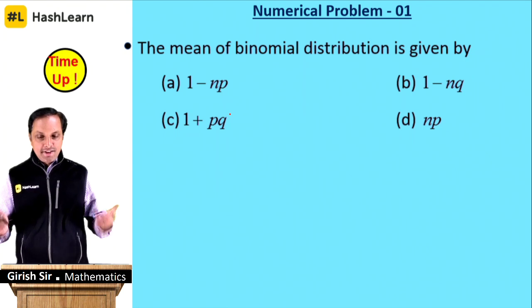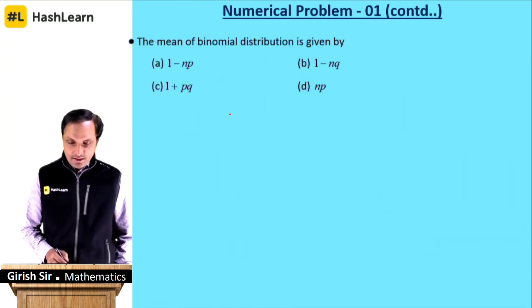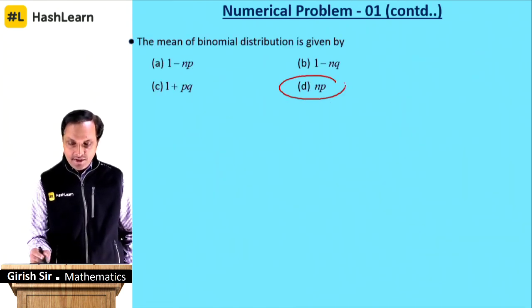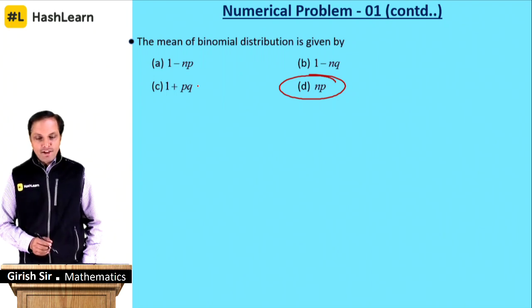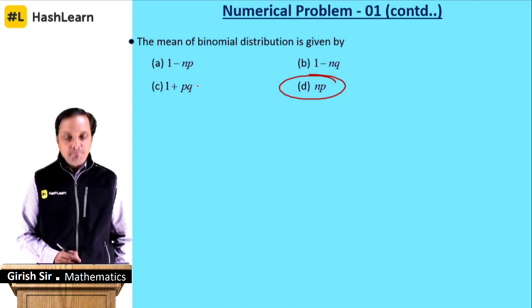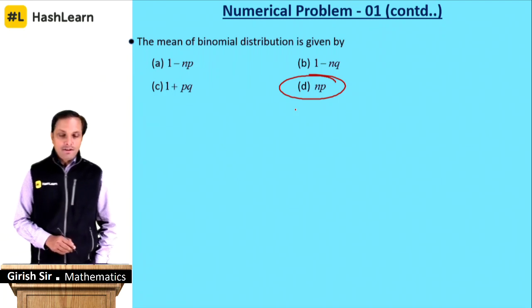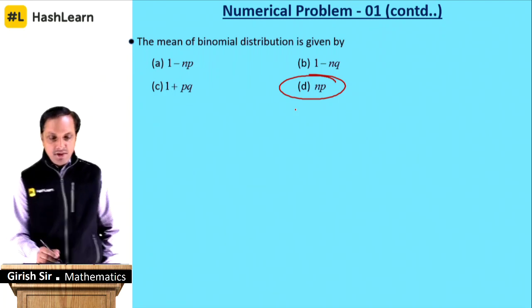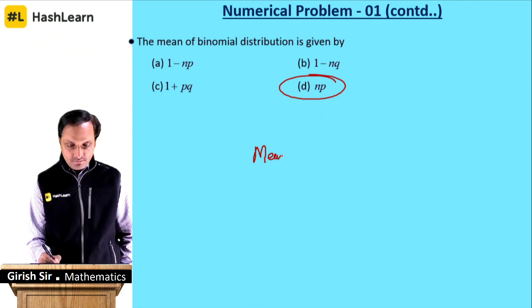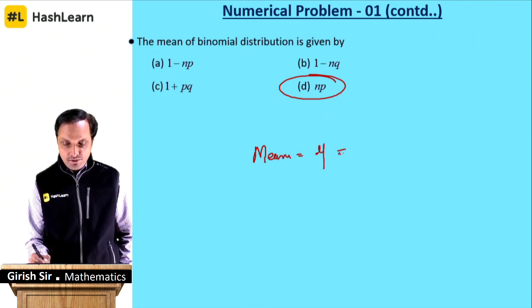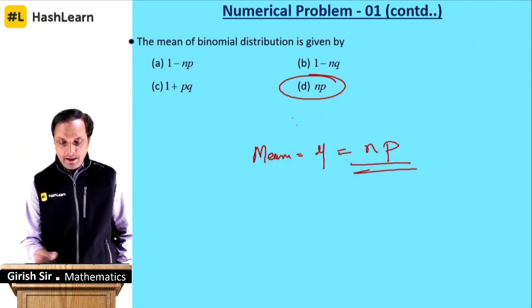Time up. It is the direct formula which you all know. I have given it to you a few seconds back. So the mean of a binomial distribution is given by n into p. n is the number of trials and p is the probability of success. The mean is also denoted by mu, which is n into p.